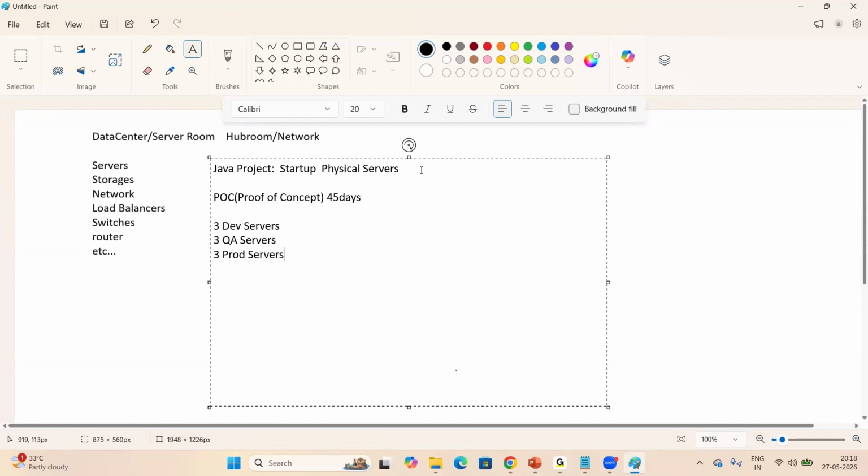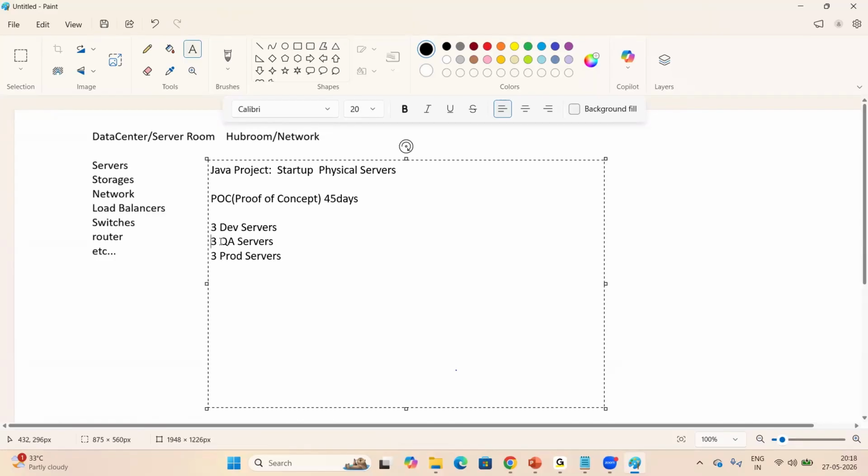So why do we require 3 sets of servers, 3 environments? Because a developer develops the code in the development servers. Once the development is completed, testing should happen, right? On the QA servers, testing will happen. After that, we deploy the applications on the prod servers.